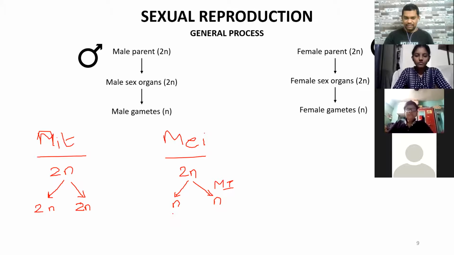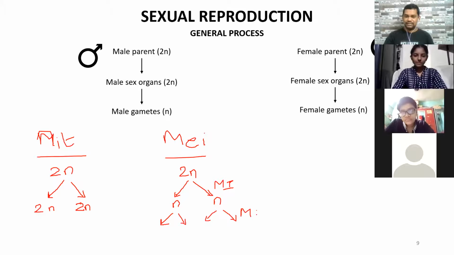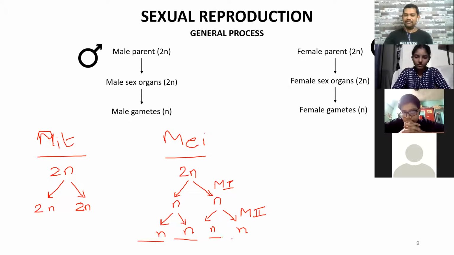Okay, and then these two will undergo further meiosis 2. The meiosis 2 will ultimately result in the formation of two more daughter cells. They are also haploid. Getting it? So overall for meiosis, what are you supposed to say? One diploid cell undergoes meiosis to produce 4 haploid daughter cells.